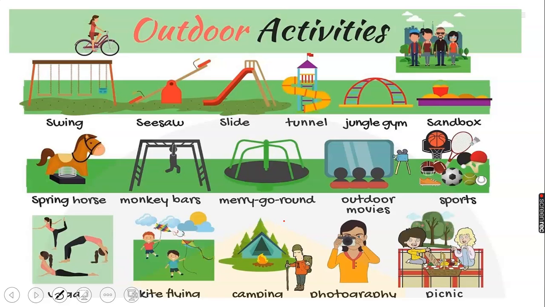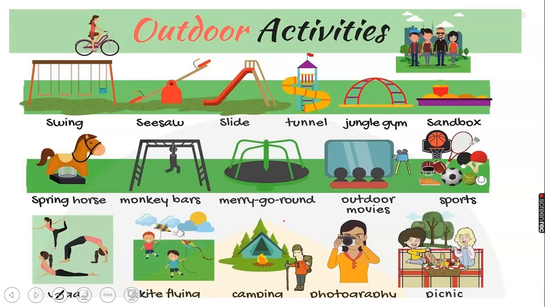I told you that outdoor recreational activity refers to recreation engaged in out of doors, outside, most commonly in natural settings. Outdoor activities are those activities that we do in natural settings, outside the house, in a very cool environment. That is where outdoor activities are actually carried out.